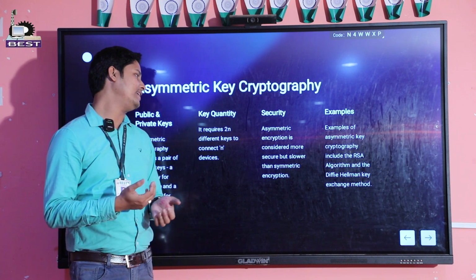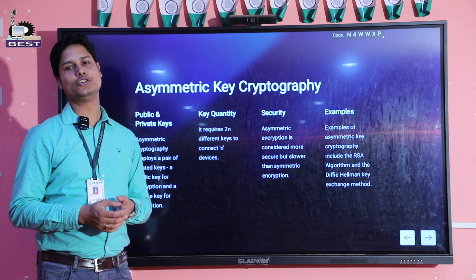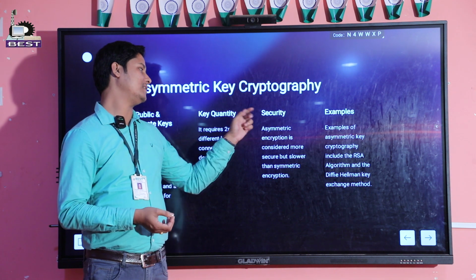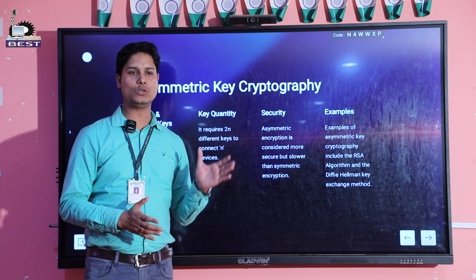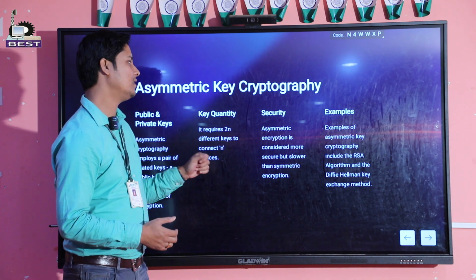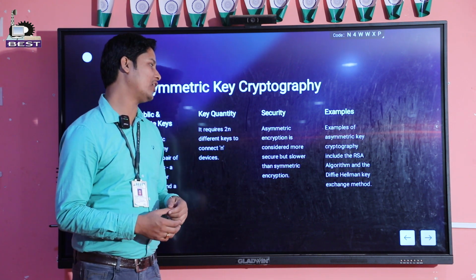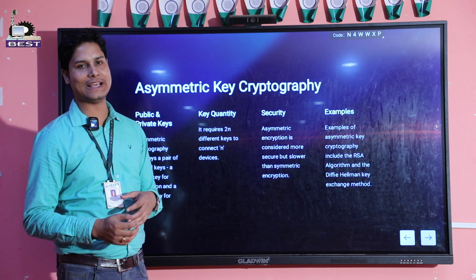Next, key quantity. It requires 2n different keys to connect n devices. Then security. Asymmetric key encryption is more secure as compared to symmetric key encryption. Examples include the RSA algorithm and the Diffie-Hellman key exchange method.